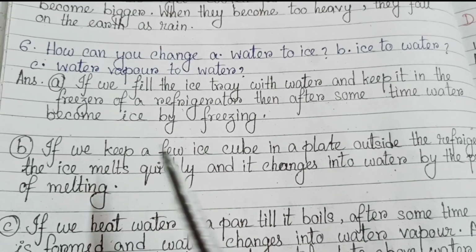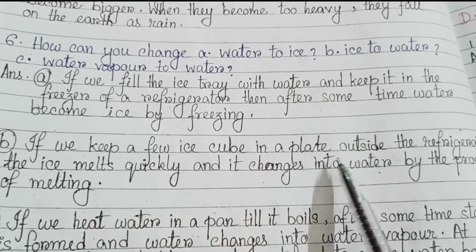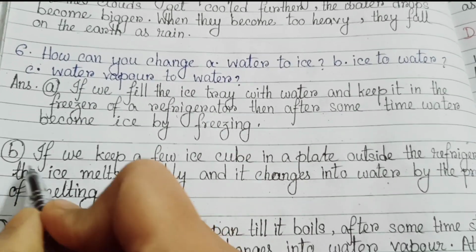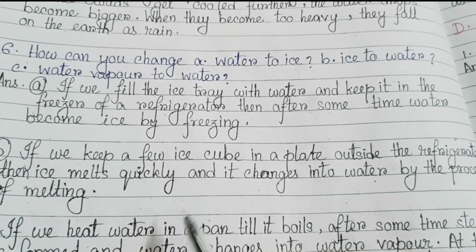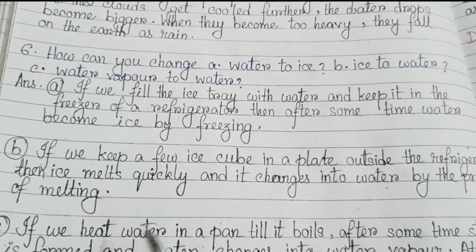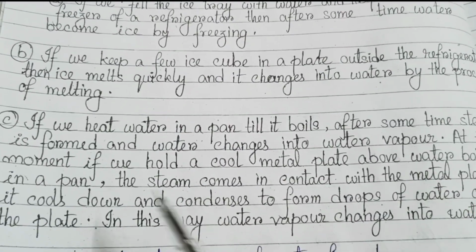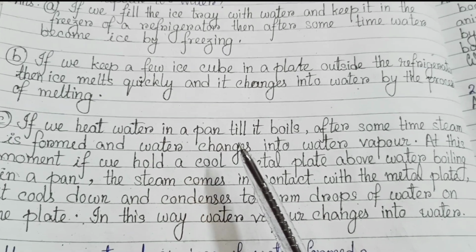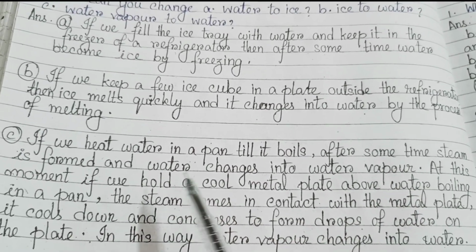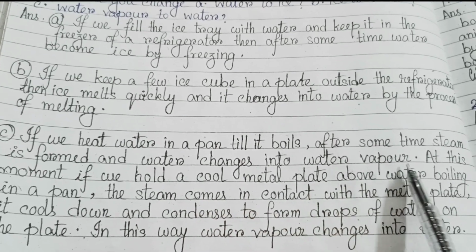Number B, if we keep a few ice cubes in a plate outside the refrigerator, then ice melts quickly and it changes into water by the process of melting. Number C, if we heat water in a pan till it boils, after some time steam is formed and water changes into water vapor.